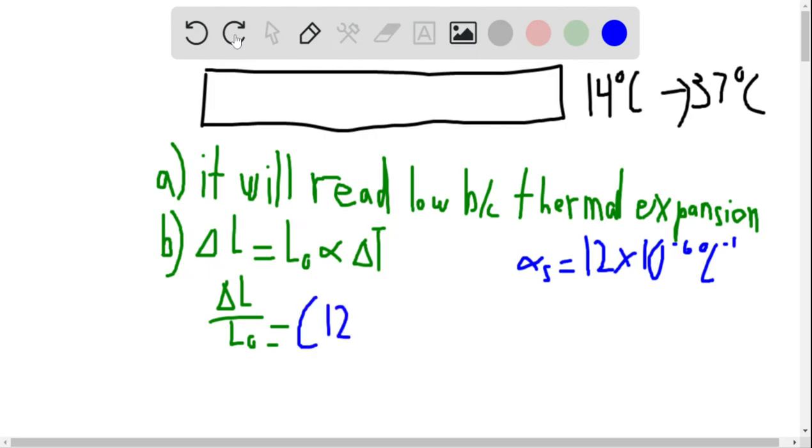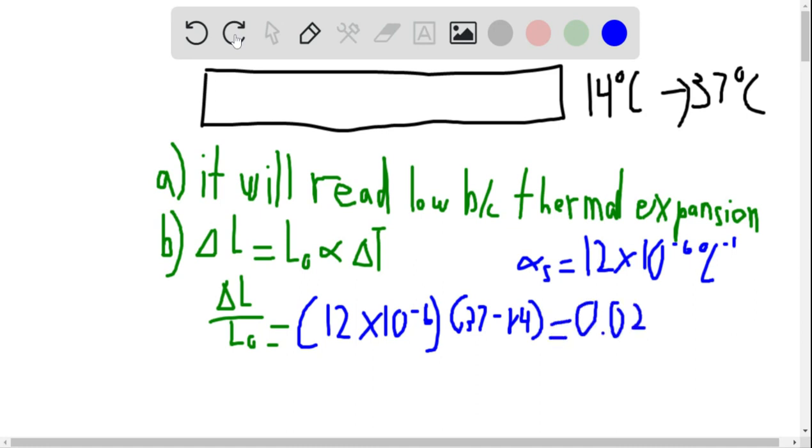So 12 times 10 to the negative 6 times (37 minus 14) equals 0.0276%. So it's not going to be off by a lot, but if you're doing precision measurements, that could be enough.